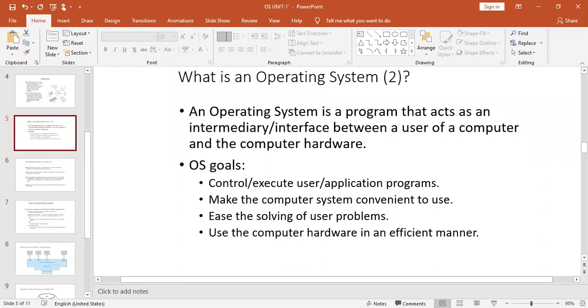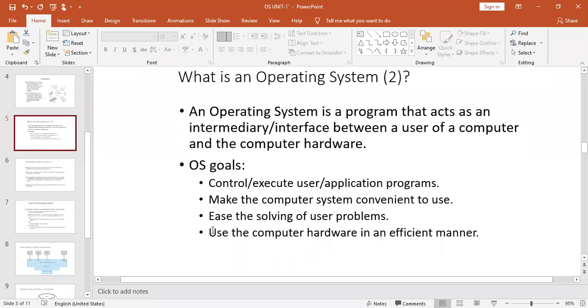Now, let us see what the goal or the objective of the operating system is. The first one is to control or execute user or application programs. The second one is to make the computer system convenient to use and ease the solving of user problems. And the last one is to use the computer hardware in an efficient manner.